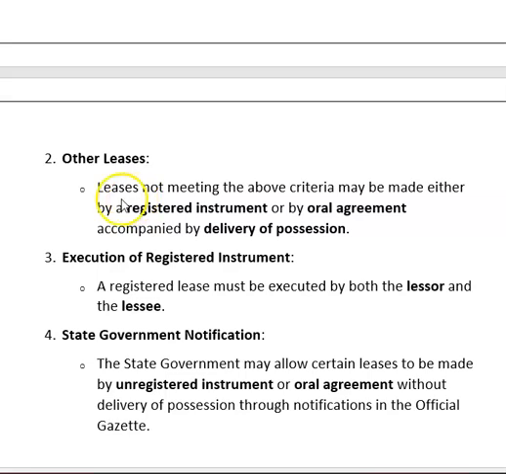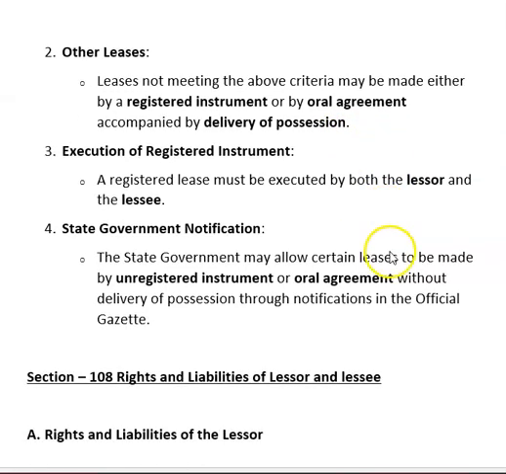Other leases: a lease not meeting the above criteria may be made either by registered instrument or by oral agreement accompanied by delivery of possession. Execution of registered instrument: a registered lease must be executed by both the lessor and lessee.